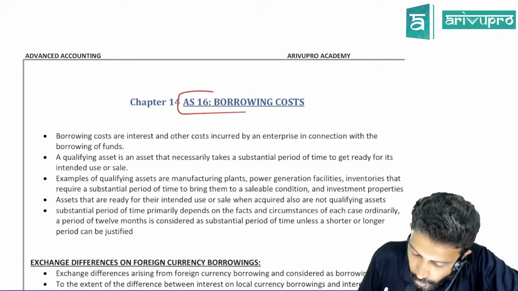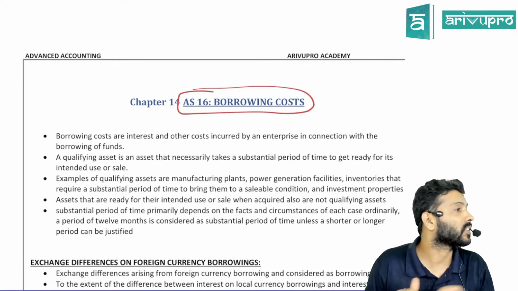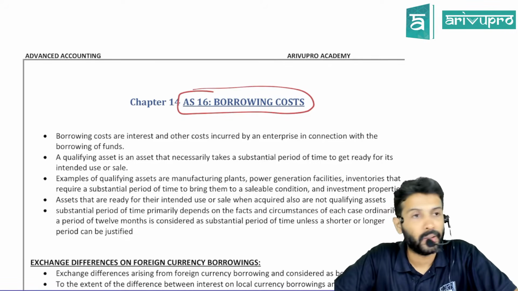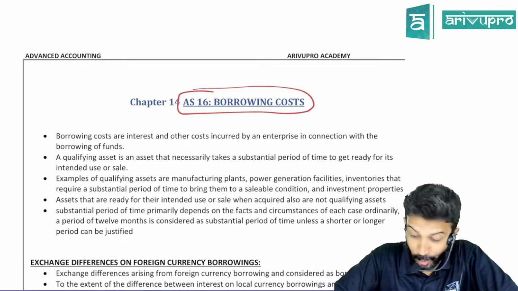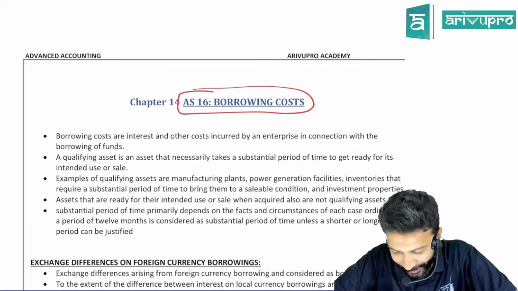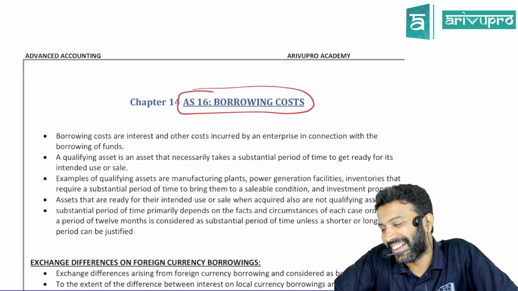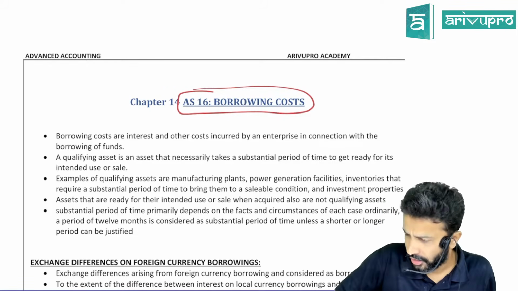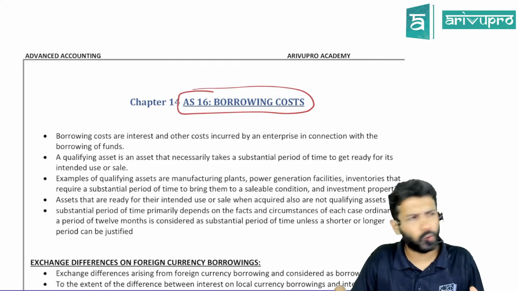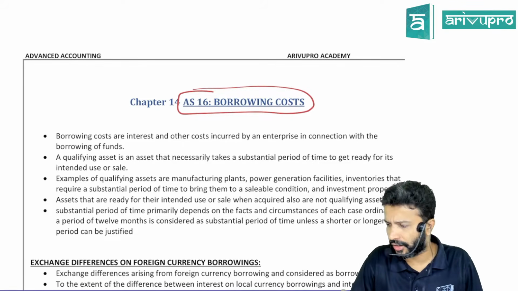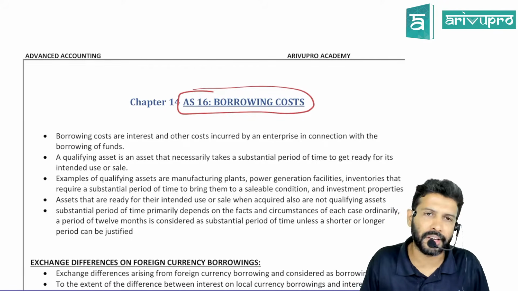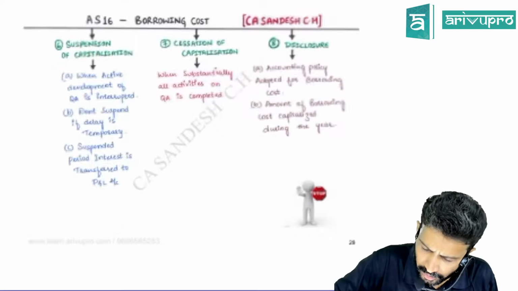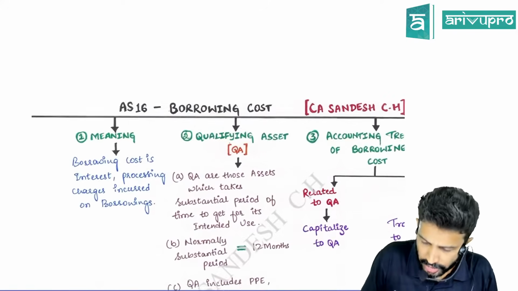So the next will be starting with this Accounting Standard 16, which talks about borrowing cost. Again, a small standard, hardly a few concepts are there, and whatever concepts you're learning here, the same thing will be carried forward in CA Final as Ind AS 23 Borrowing Costs, with a lot more extra. Again, we'll learn with the help of our same chart book itself.